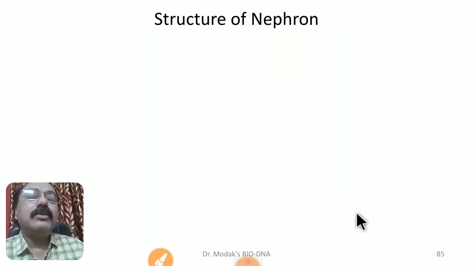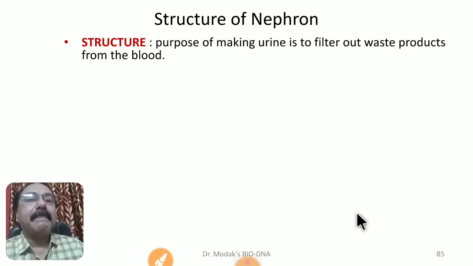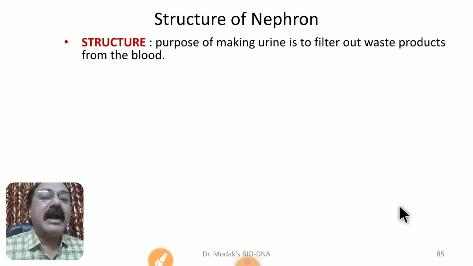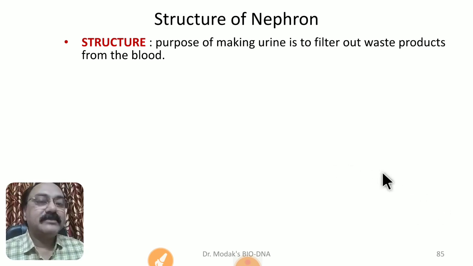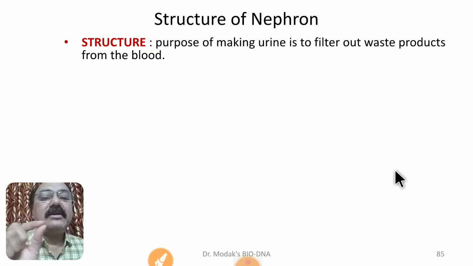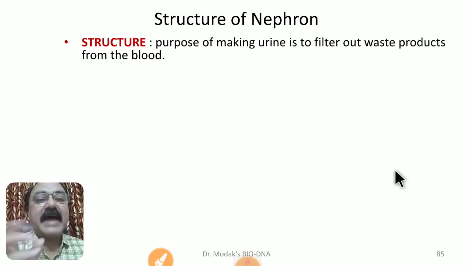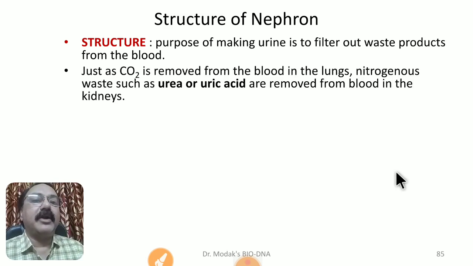Now let me talk about the important structure of the nephron and how the mechanism of urine formation occurs in our body. The purpose of making urine is in fact not the prime purpose. It is nothing but the purification of blood, and the waste produced in that is given out in the form of urine. So urine is, you can say, the sap which contains water along with some nitrogenous waste that can be thrown out from our body.